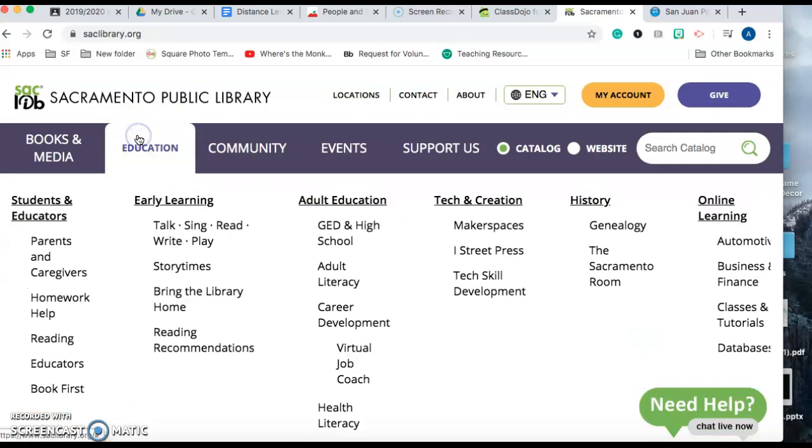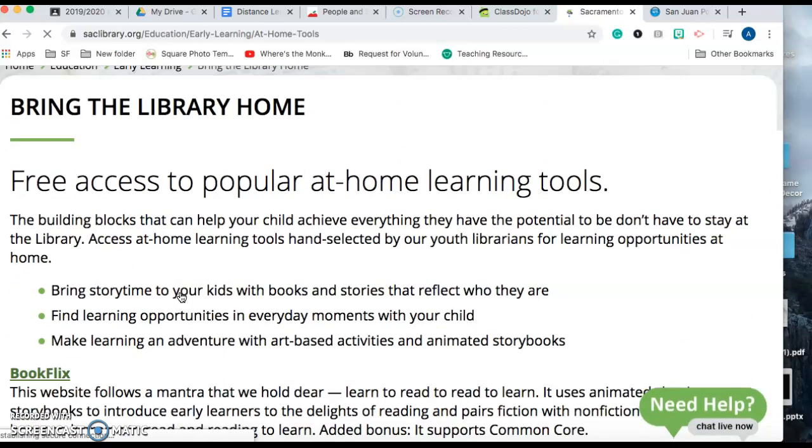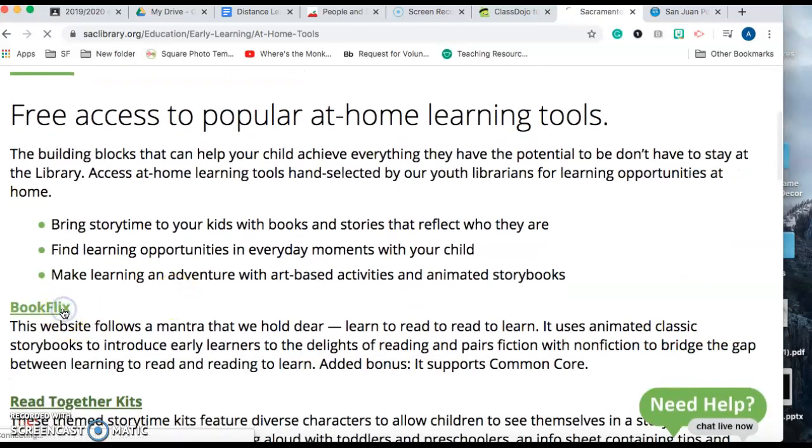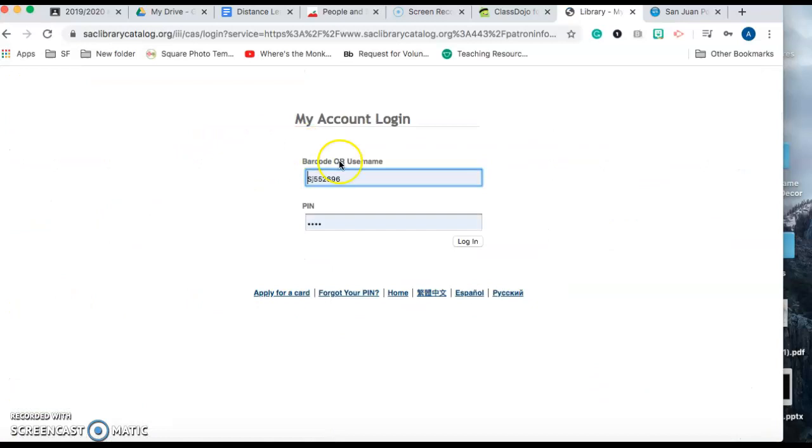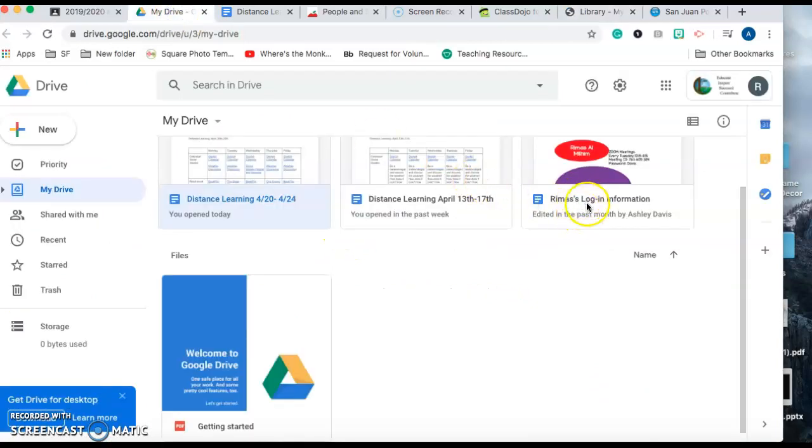You're going to go to Education. You're going to go Bring the Library Home. Once you click on Bring the Library Home, you're going to click on BookFlix. Now, you're going to enter the username and password. Remember, your username and password will be on your Google Drive in this colorful document. So you can click on that to get your username and password.